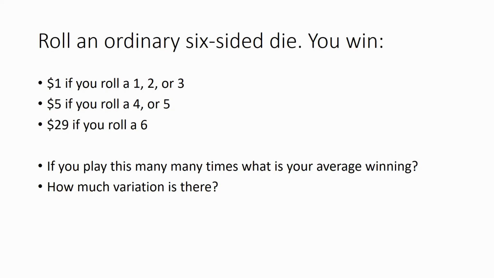You roll an ordinary six-sided die, and you're going to win $1 if you roll a 1, 2, or 3, $5 if you roll a 4 or 5, and $29 if you roll a 6. So here's our two questions. If you play this game many, many times, what's your winning on average? And how much variation is there?